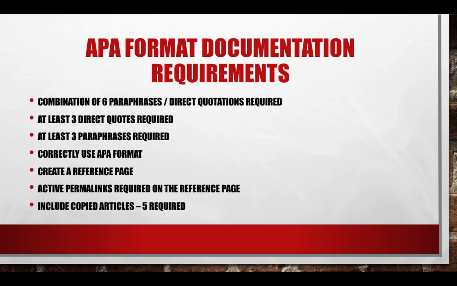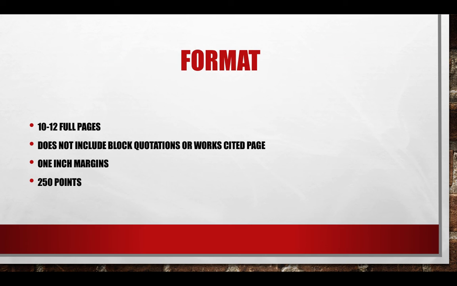And we note these are requirements for portfolio, so that's why I'm asking you to put them in now. Again, correctly using APA format, and then create a reference page, which is what APA refers to as a works cited page. You need active permalinks on the reference page, and include the copied articles, at least 5. Again, 5 are required. The format, 10 to 12 full pages, as we've discussed before, 12 font, Times New Roman. Does not include block quotations or the works cited page. So make sure you do not include those in those 10 to 12. This should have 1-inch margins, and note that it's worth 250 points.